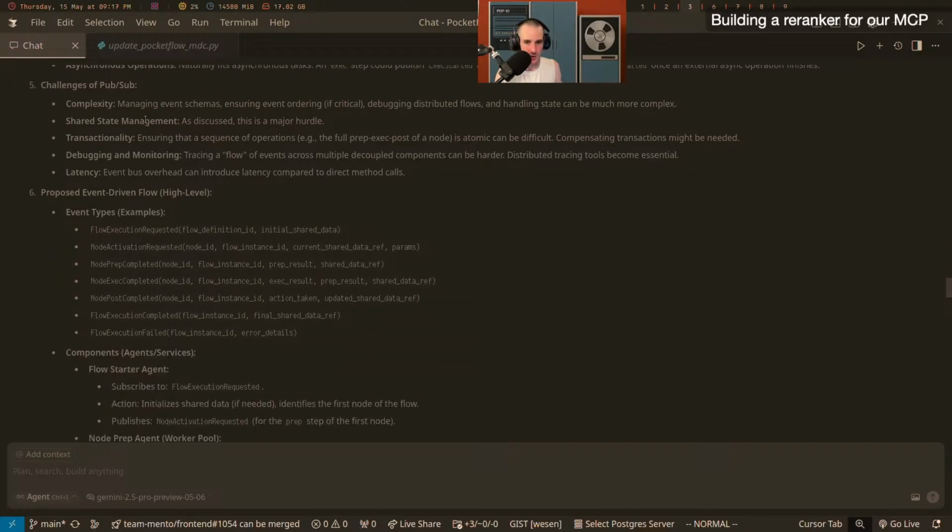Yeah, so there's a bunch of benefits, and then of course there's drawbacks. Like with everything, it's complex, right? You have to manage the schema of events. What happens if you roll out a new software version that has a different field in it, but you still have all the old events running in the system, because you're not going to shut the whole system down. A new node comes up, and then suddenly it's running a new version of the software which has different events. Event ordering is a problem. Even having each event only delivered once is a problem, right? There's a lot of things that need to be handled.